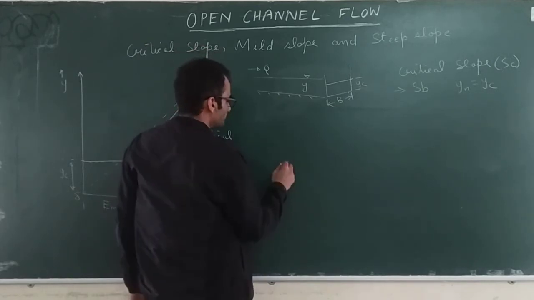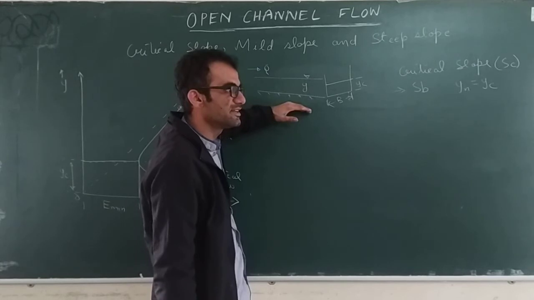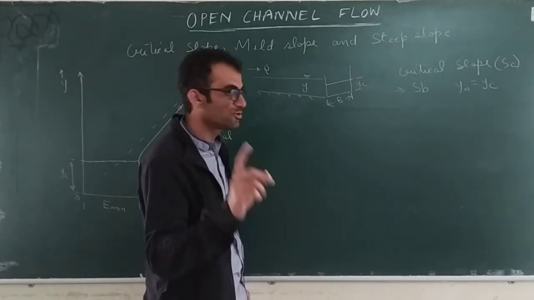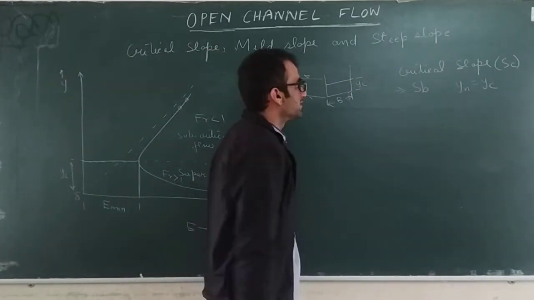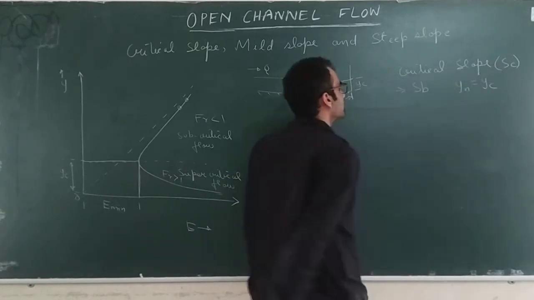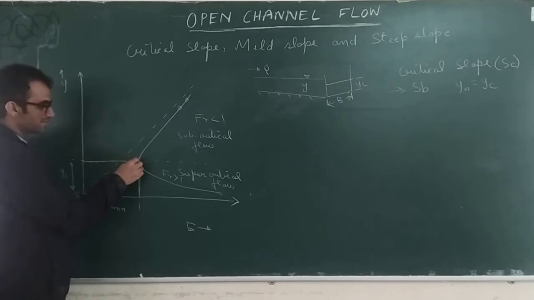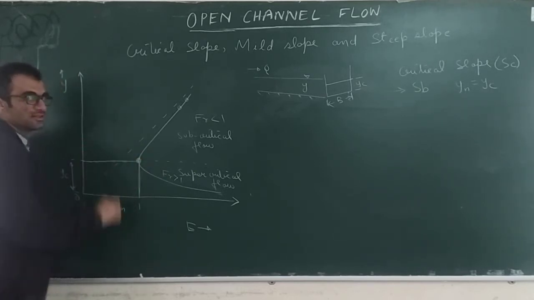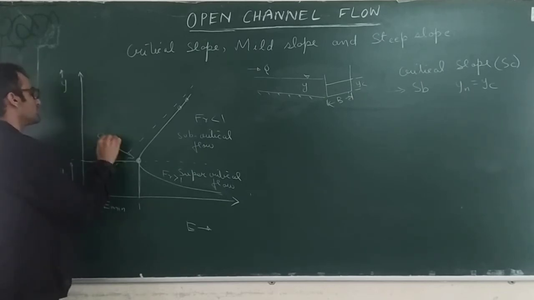So whenever you are changing the slopes, your normal depth was changing and there came one slope. There will be one value of slope for which your normal depth became equal to critical depth, isn't it? That value of slope is called the critical slope. So it will give you this critical depth. On this chart, the slope for which you are getting this critical condition is called the critical slope. For S, this will be your SC.